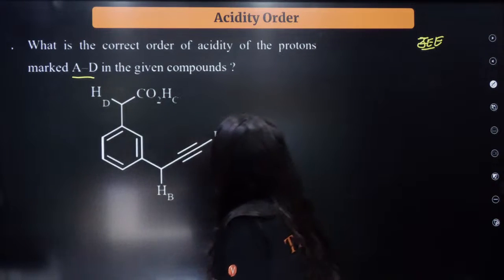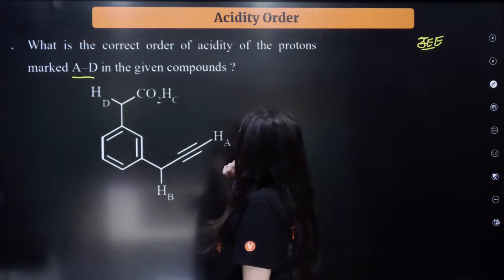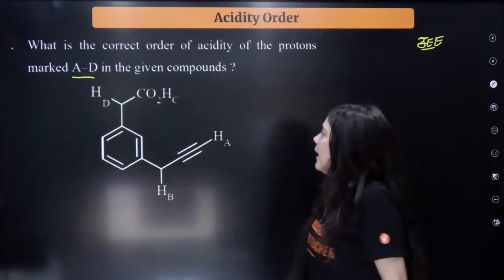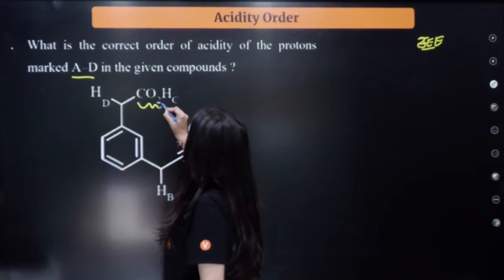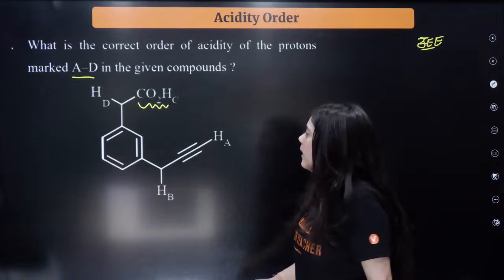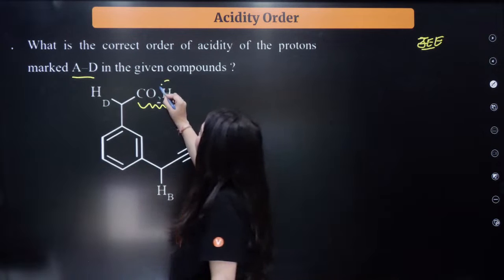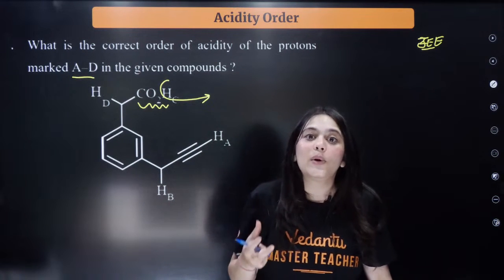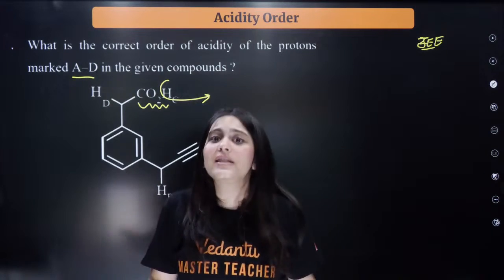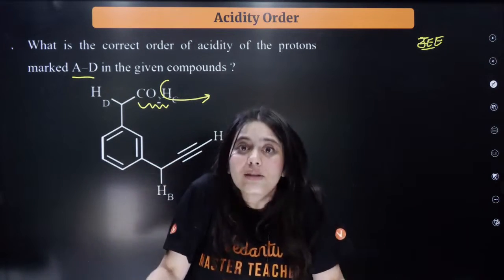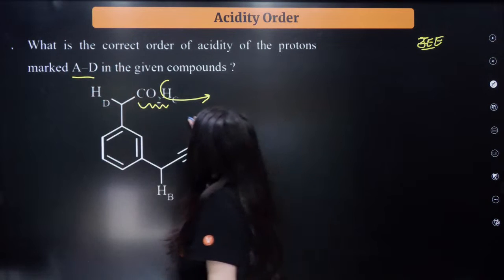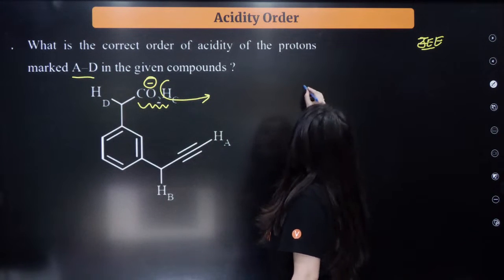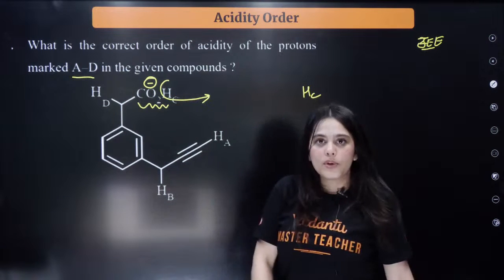Now let us try to solve this. Can you see there are 1, 2, 3, 4 protons given over here. The first proton that I'm seeing is attached to the COO group. When I take away this H plus, this is an acidic group, a carboxyl group, which easily gives away H plus. So this will definitely be the most acidic proton. So HC will be the most acidic.